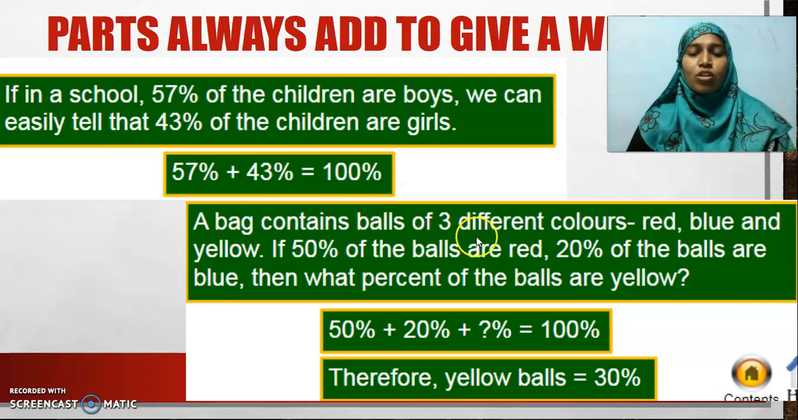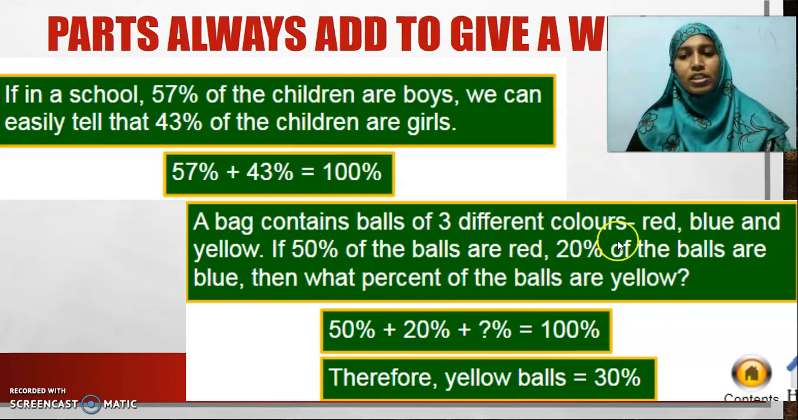A bag contains balls of 3 different colors, red, blue and yellow. If 50% of the balls are red, 20% of the balls are blue, then what percentage of the balls are yellow? If I add these two, red balls and blue balls, I have 70%. See here, 50% plus 20% plus yellow's percentage. We don't know how many percent of balls are yellow, so I have it as X percentage.